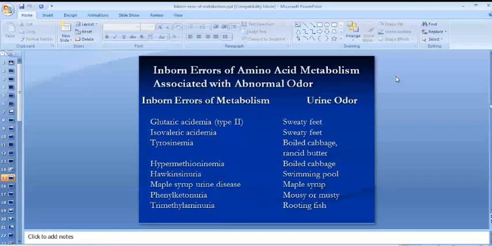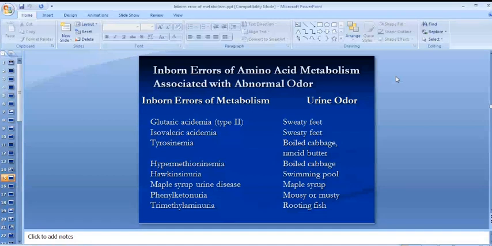Tyrosinemia, in this the body odor is very unbearable. It's like boiled cabbage. Hypermethionemia, same like tyrosinemia, it has the body odor like boiled cabbage. Maple syrup urine disease, in this disease it is a common disorder, and the body odor is like that of maple syrup. Phenylketonuria, mousy or musty odor.